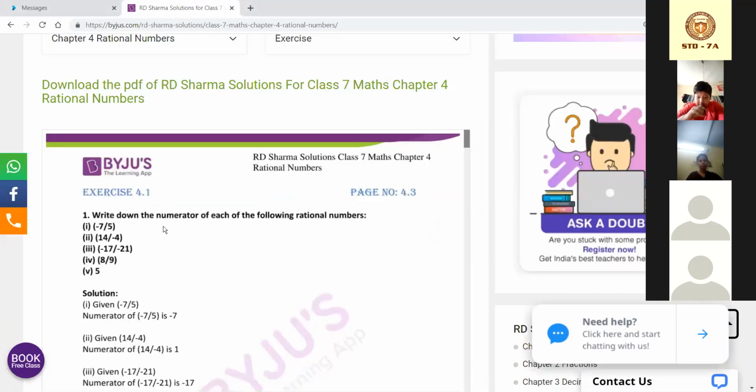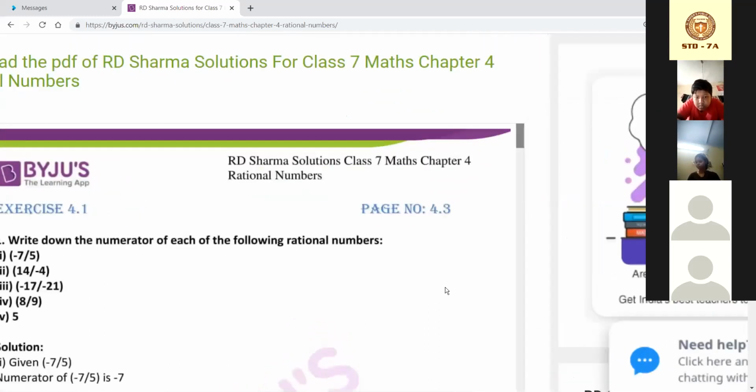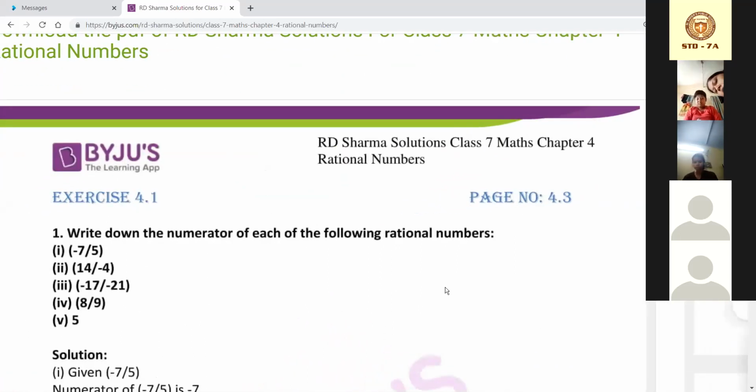Okay, so please write down the question. Numerator, you all know. So I am just telling you to solve only question number 1, 3. Write it down very fast. 1, 3 and solve it, very easy. Write down the numerator of the following rational numbers. Don't look away, I'm telling you so that you can see it nicely. Write down the question.